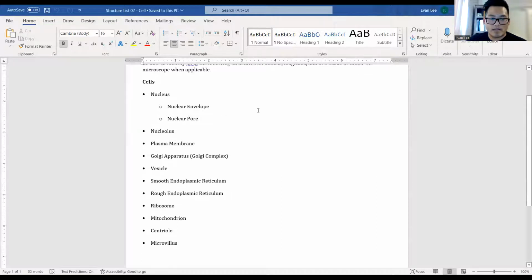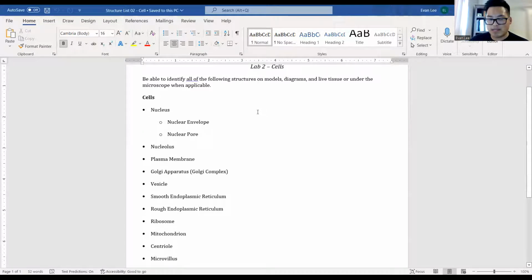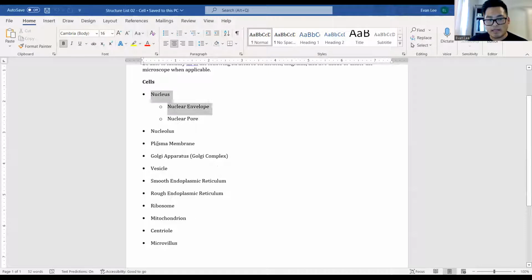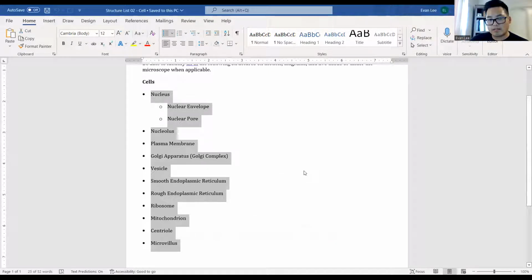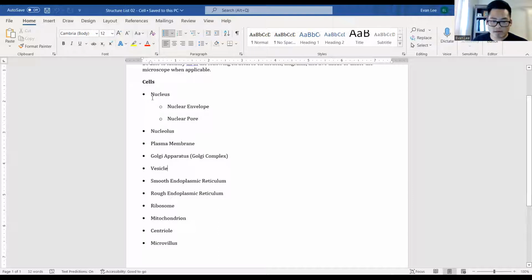If you look closely, one of our PowerPoints was on the cell, and these are the terms of the cell that you need to know, and these are the structures that you need to be able to identify. So this is what you want to prepare for before you come to lab.